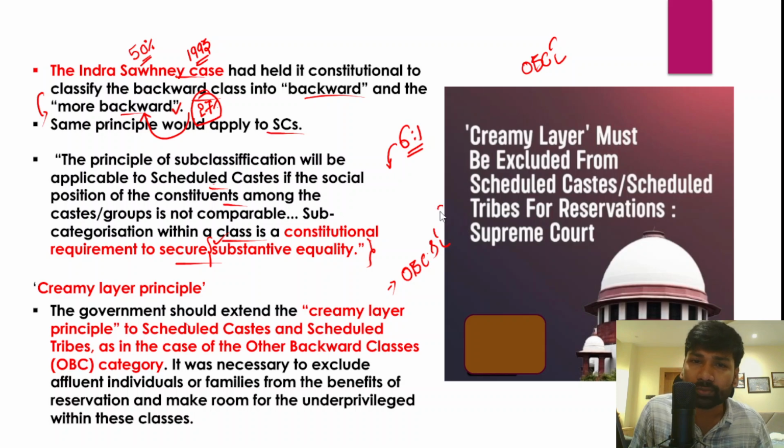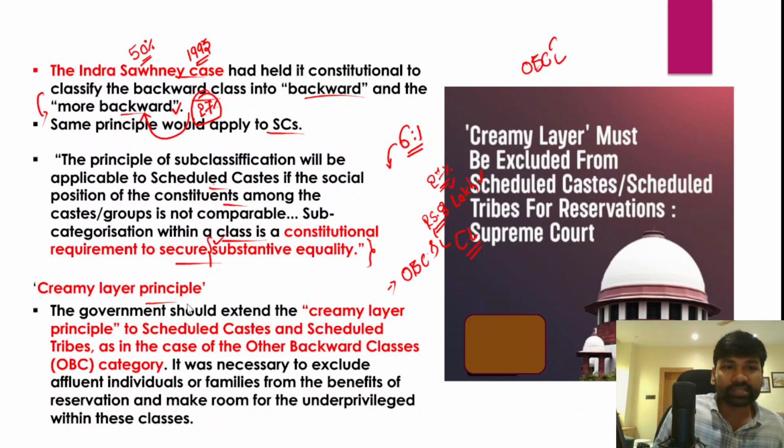Those progressive castes or families whose family income is more than 8 lakh rupees would be considered as the creamy layer category, and the 27% reservation benefits for the OBCs would not be extended to families whose family income is more than 8 lakh rupees. However, one thing we need to understand is that this creamy layer is not applicable for scheduled castes and scheduled tribes as of now. Right?